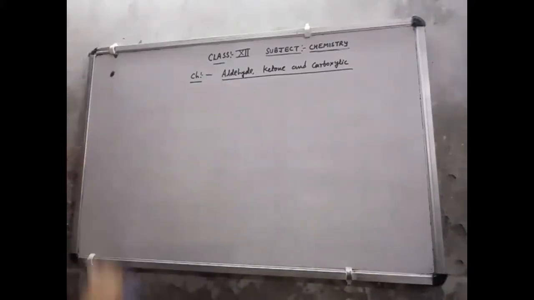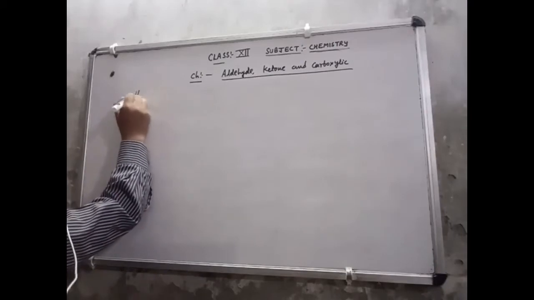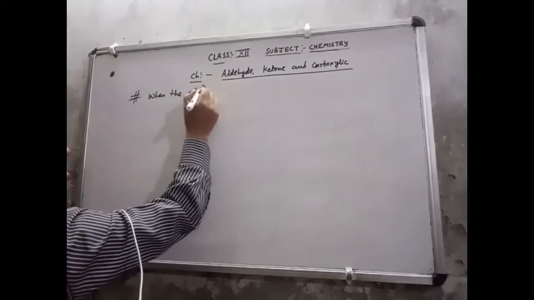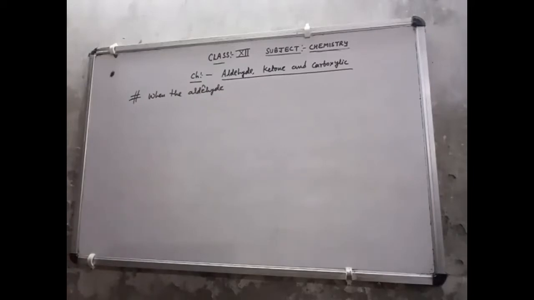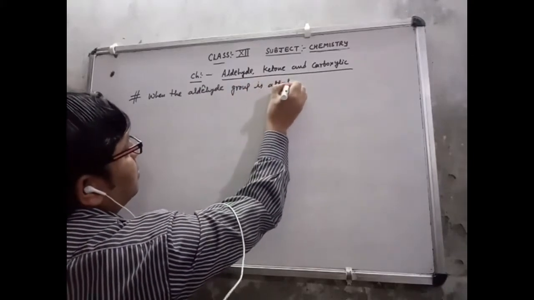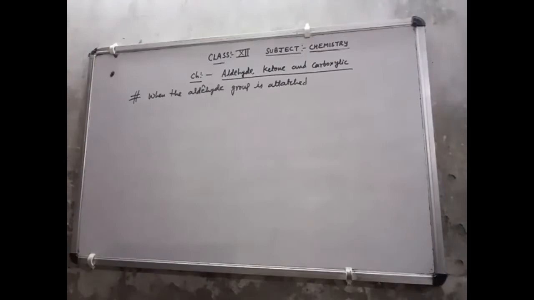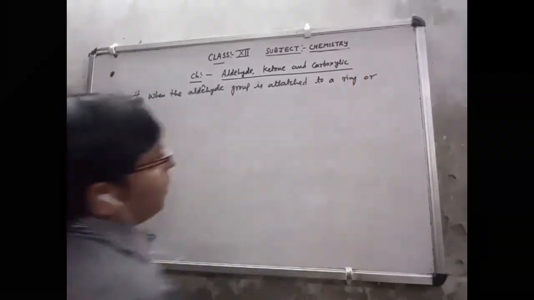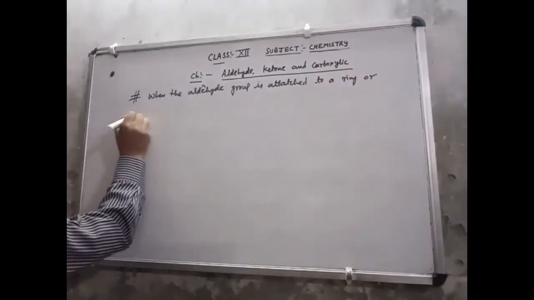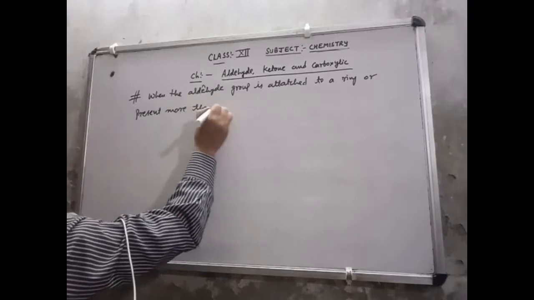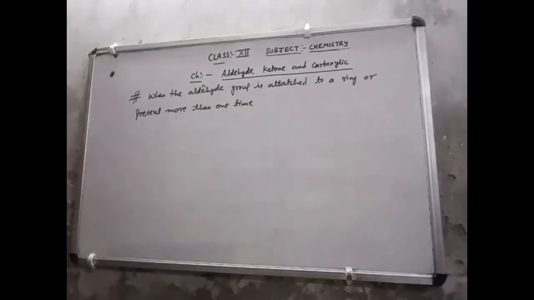The note is: when an aldehyde group is attached to a ring, or present more than one time, then the suffix carbaldehyde is added.